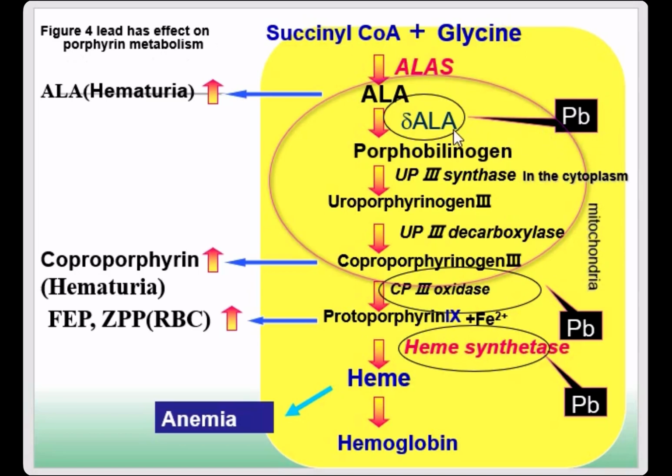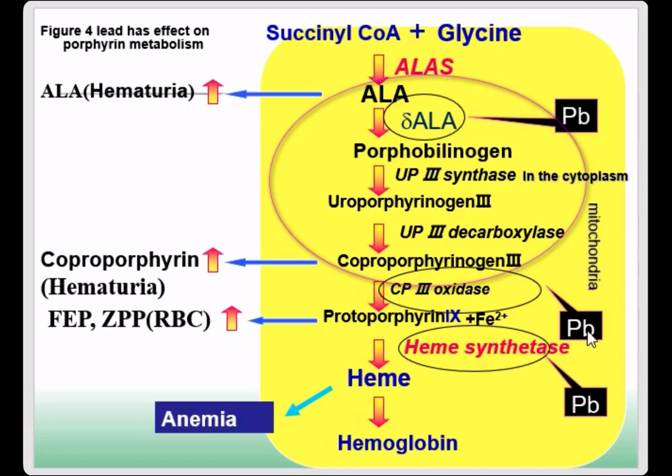It would attack our porphyrin metabolism system. First, it will attack the delta ALA, decrease the delta ALA in our cells. So you will find the delta ALA increased in our urine test.